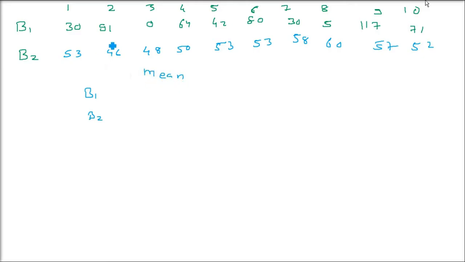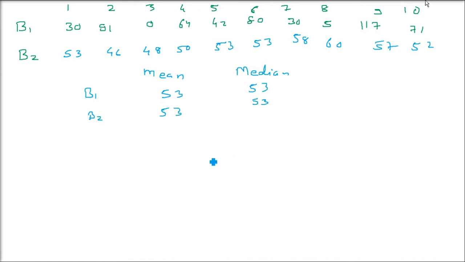For both distributions, the first batsman has a mean of 53, and batsman 2 also has a mean of 53. The median is almost the same as well.